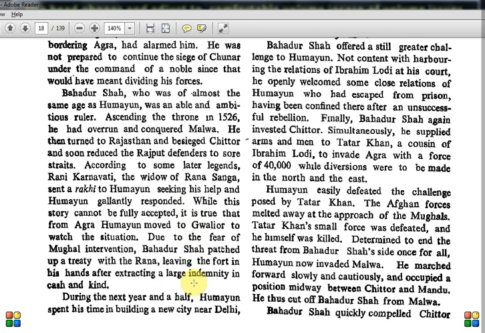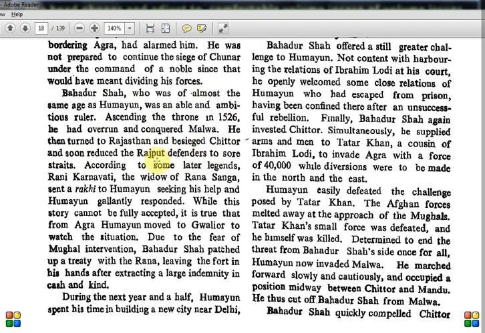Now I think the rest of the story is about Bahadur Shah. Bahadur Shah was almost the same age as Humayun, an able and ambitious ruler. Ascending the throne in 1526, he had overrun and conquered Malwa. He then turned to Rajasthan and besieged Chittor, and soon reduced the Rajput defenders to sore straits. So Bahadur Shah is proceeding in the western side, this Malwa region and all. See the timeline, he also came into power in 1526, from the time of Babur. When Babur came to Delhi, Bahadur Shah was there in Gujarat. Now he is moving towards the Rajasthan area, where the Rajputs are.